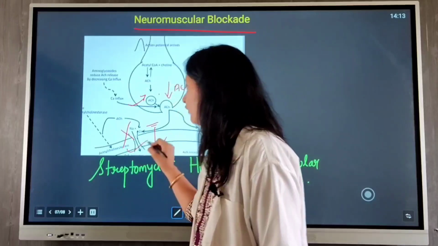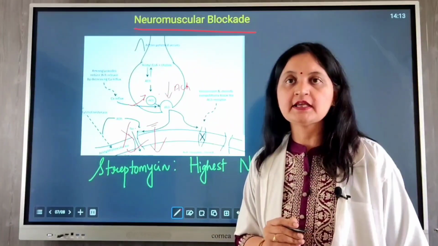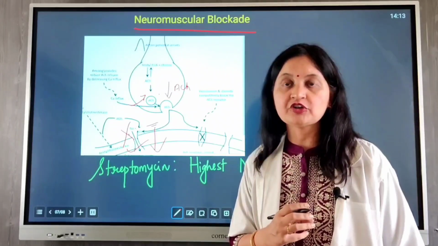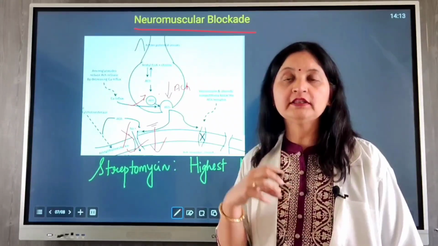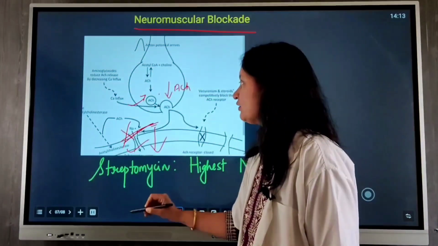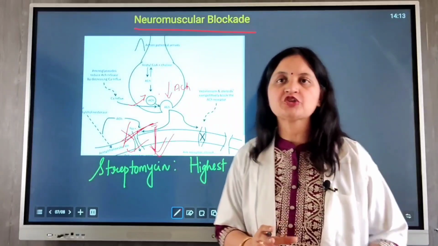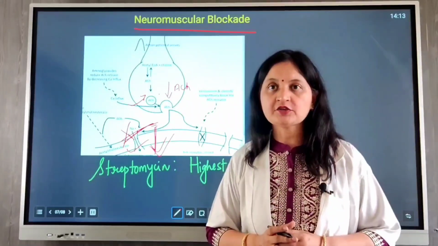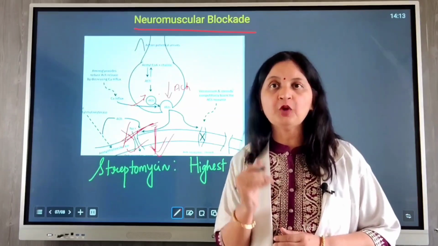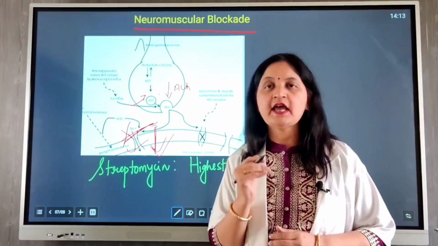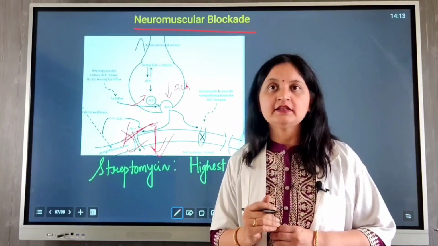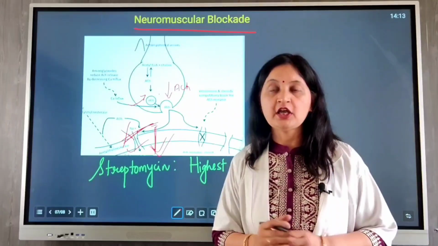Because of blockade of the postsynaptic nicotinic receptors, the acetylcholine available in the synaptic cleft is not able to act on the receptor, and this also inhibits contraction. So neuromuscular blockade is caused by decreased release of acetylcholine at the neuromuscular junction and also blockade of NM receptors at the muscle end plate, and together they increase the risk for neuromuscular blockade.